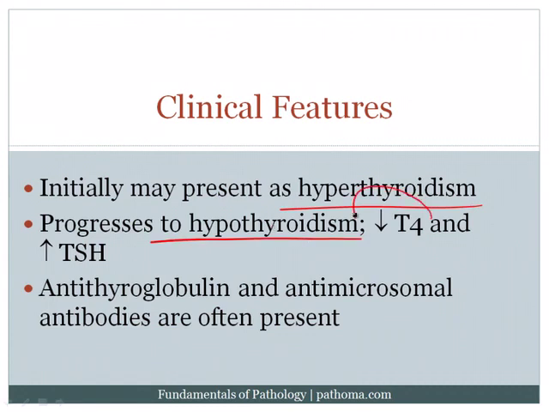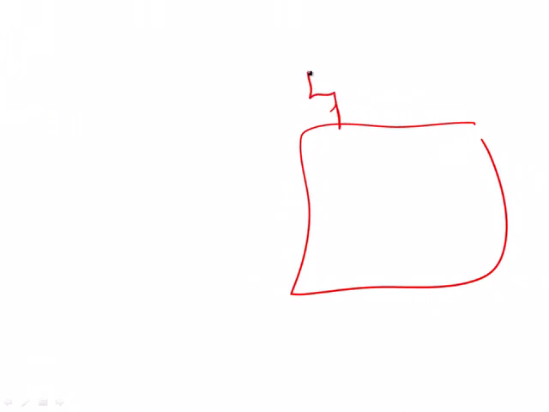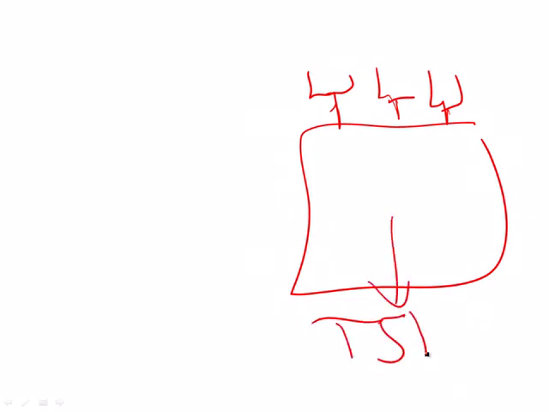When that occurs, there will be a decrease in T4, and of course that would result in an increase in TSH. Because remember that T4 controls a number of TRH receptors on the anterior pituitary. Again, recall that when the T4 goes down, the TSH goes up, and that's because if this is the anterior pituitary, it's these thyroid-releasing hormone receptors that are going to be increased when there is less T4. And again, that would result in an increased production of TSH by the anterior pituitary.